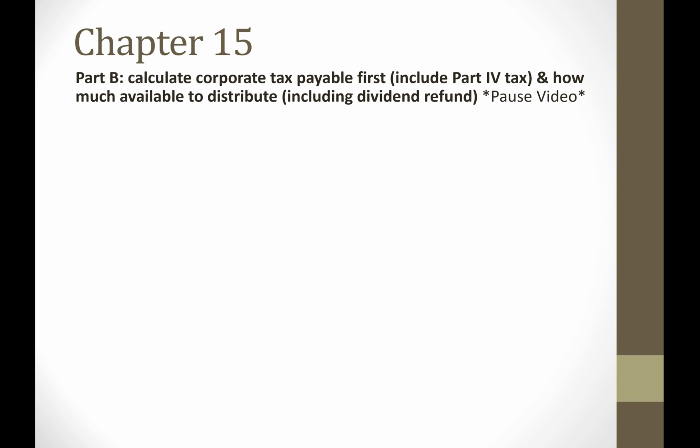Now there's many parts that are asked in part B. Let's just do the first part. Now the individual is going to incorporate, and we're going to calculate what is the corporate tax payable on the active business income and also the dividends if it was received by the corporation. And then we want to figure out, after the corporation pays the tax, how much would be available to distribute to the shareholder. And we're going to assume that they're going to get the dividend refund back.